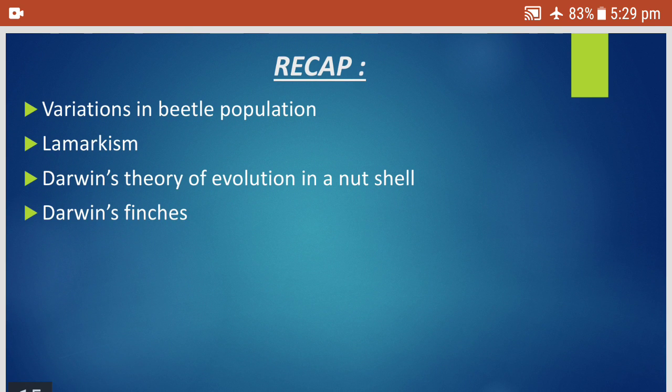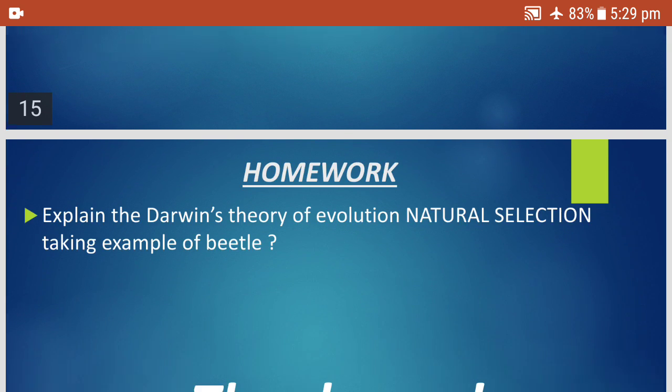So children, today we have seen the variations in the beetle population, the evidences of evolution, that is how organisms are adapted to their environment, Lamarck's theory of use and disuse, Darwin's theory of evolution in a nutshell, and Darwin's finches. I hope you understood the concept clearly.